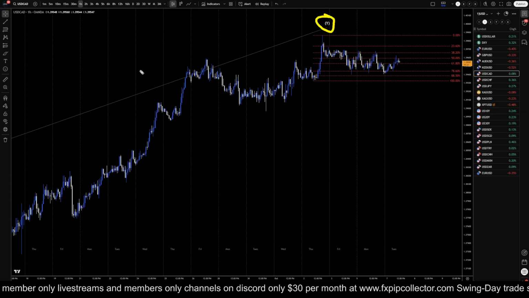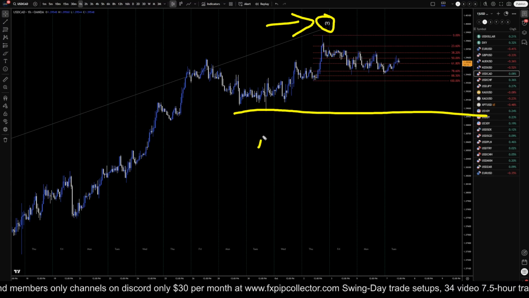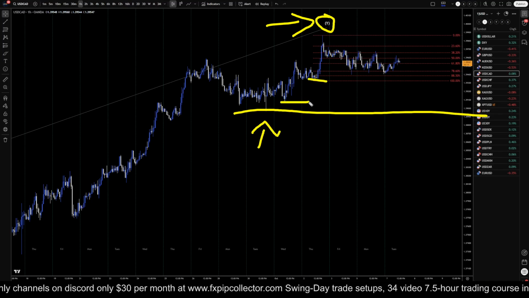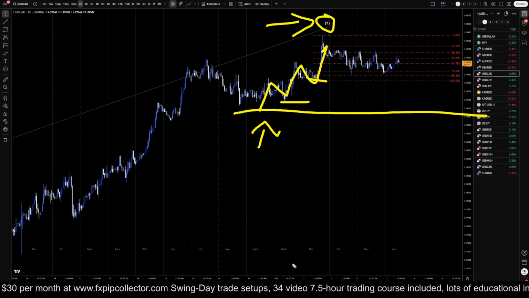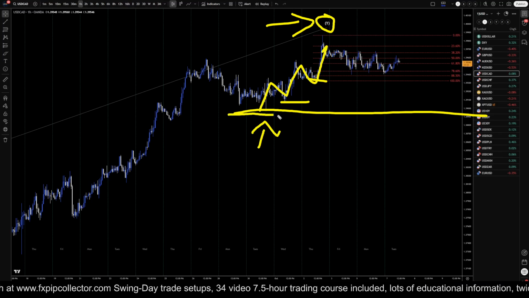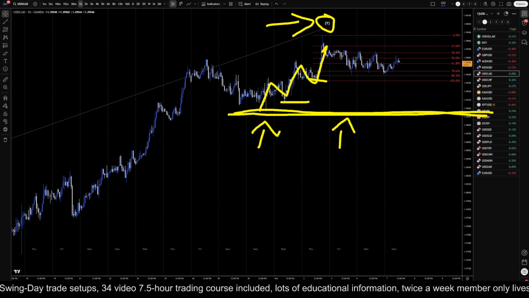Really, the break of structure that's going to prove to me that this is the end of a pullback on the higher time frames, the end of a wave Y, is right here. These little breaks of structure here do not tell me anything except that this wave is over, which we already pretty much know. The major break of structure is right here. If it breaks below this structure, then we are definitely going to have to go back to being bearish and realize that we're back into the downtrend on the daily and weekly time frame.